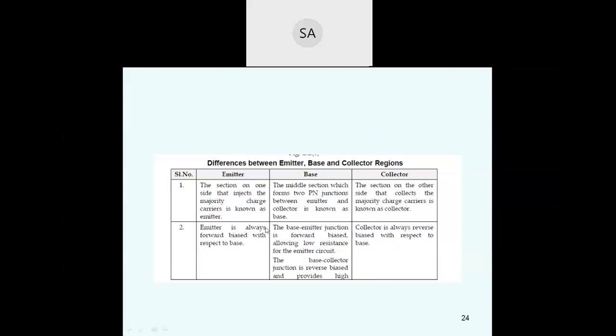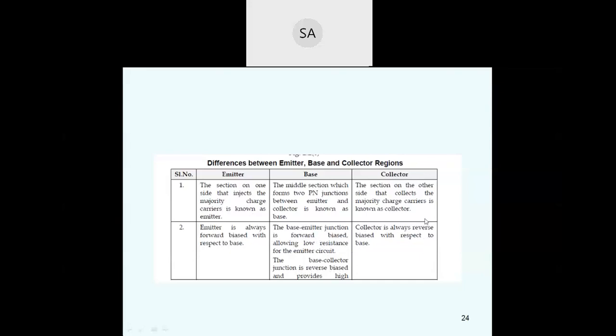The emitter is always forward biased with respect to the base. So emitter to base, we always have to provide the forward bias. The base-emitter junction is forward biased, allowing low resistance for the emitter current. Whenever the base to emitter is forward biased, it provides low resistance. The base-collector junction is reverse biased and provides high resistance for the collector circuit. That is, for the output circuit we have high resistance, and for the input circuit we have low resistance.